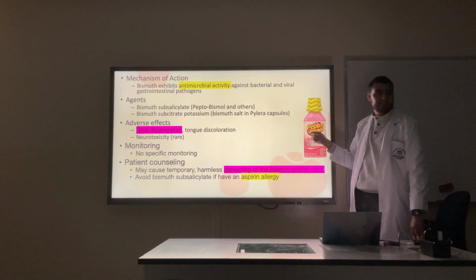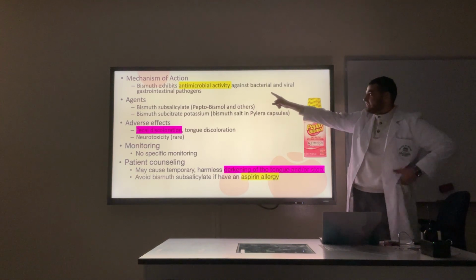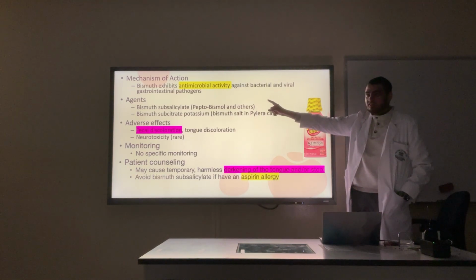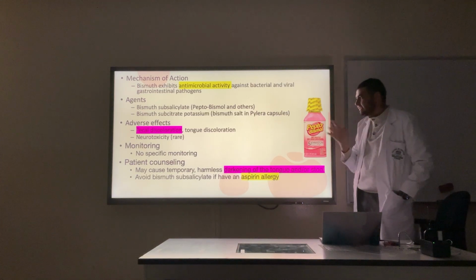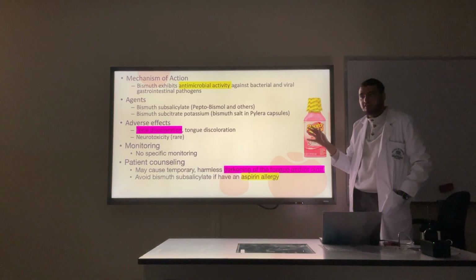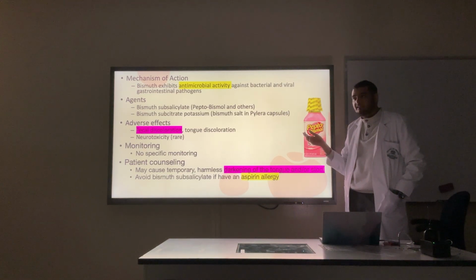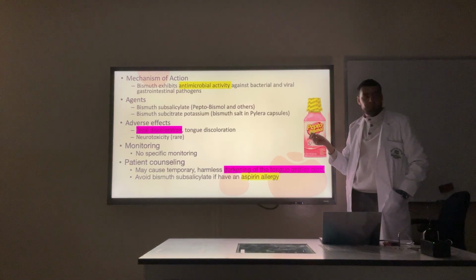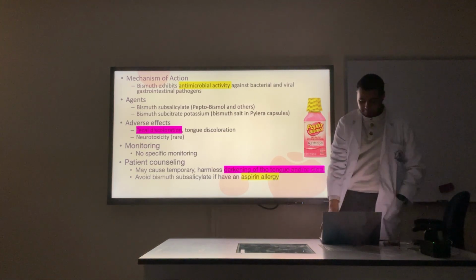And until recently they didn't know a lot about how it works, by the way. You need to know it has antimicrobial activity. I don't think it was in this specific lecture, but for example, if someone is traveling and needs protection against traveler's diarrhea, sometimes they can give them this.